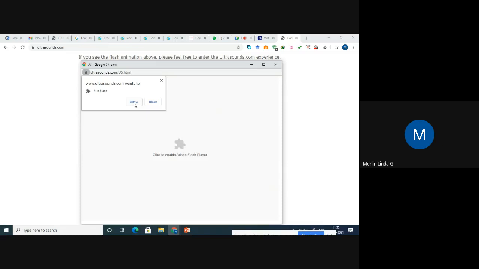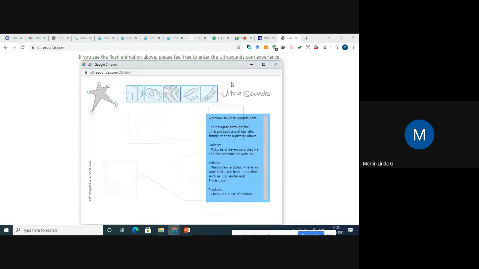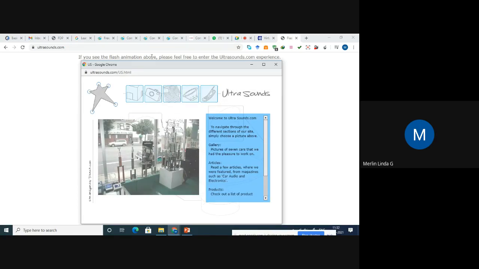So what I am going to do here is give allow. I hope this is trusted because I already installed it. Now the Chrome browser is asking me, do you want to allow this to access? So I am providing allow here. I am clicking this only one time, run this time. So you can see that now I am getting the Flash player, right? So this is a Flash player. I'm closing this, it's working.